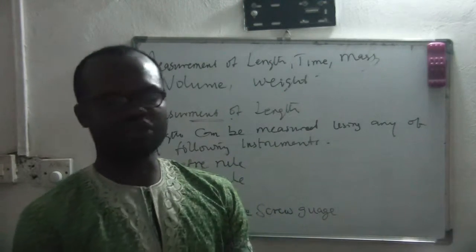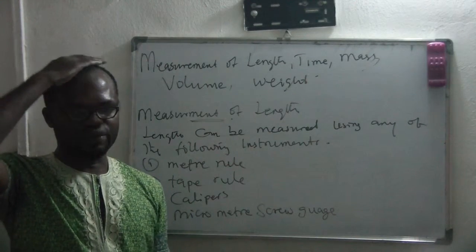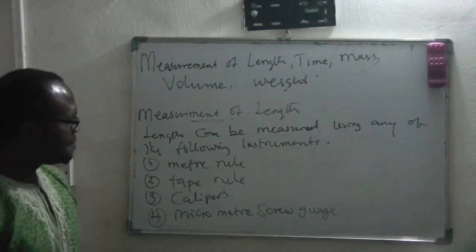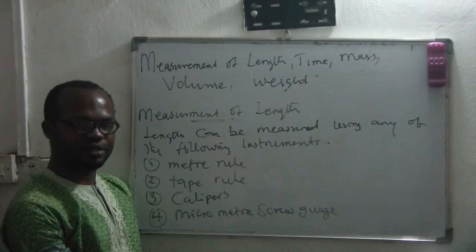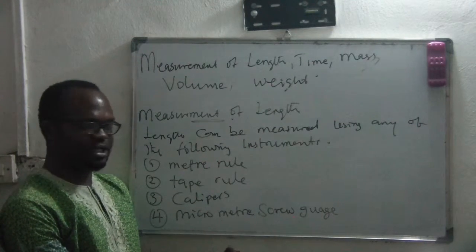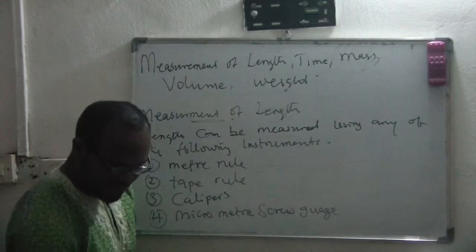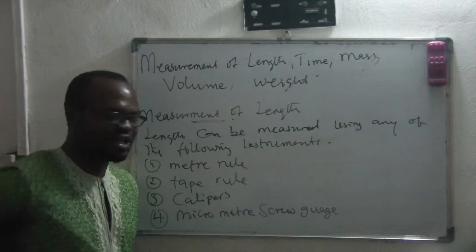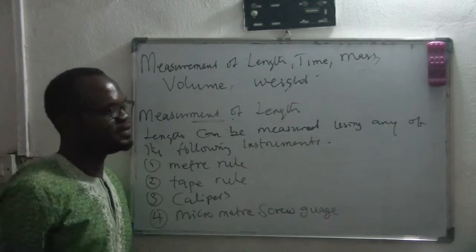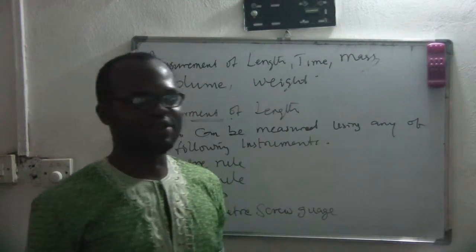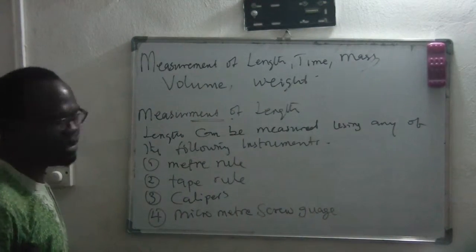Now, if you want to measure the distance between my head and my foot, you cannot use a micrometer screw gauge because it's a very small instrument. You cannot use calipers because calipers is a small instrument. If you are using meter rule, you measure here first, put here again, put here before you collect. But if you use a tape rule, you can easily use it to measure, isn't it? So the instrument that you use depends on the distance or the size or the level of accuracy of the measurement being taken. Is that clear?